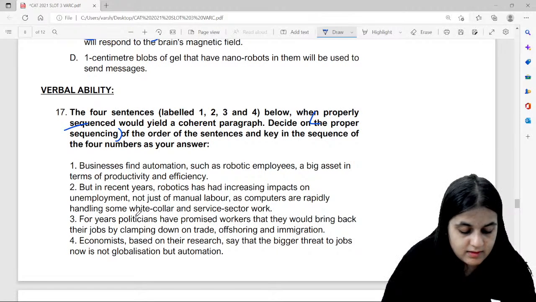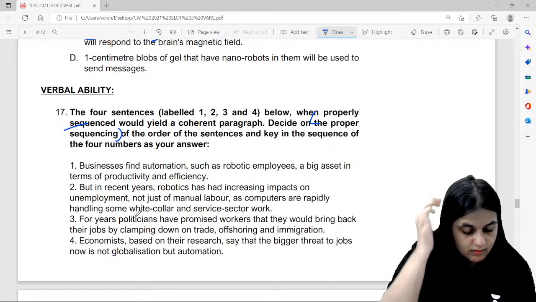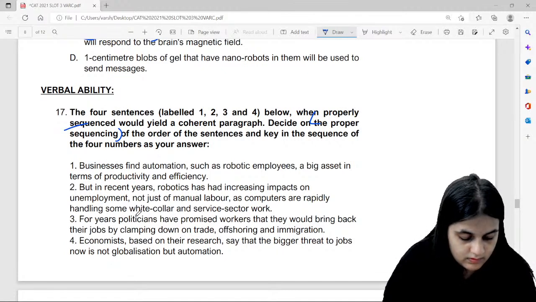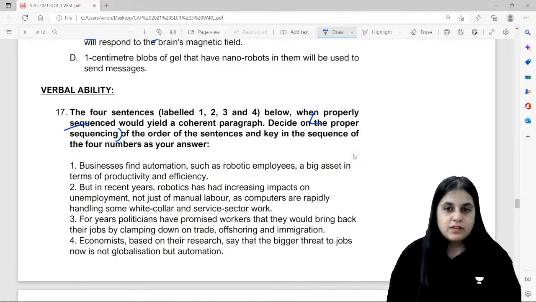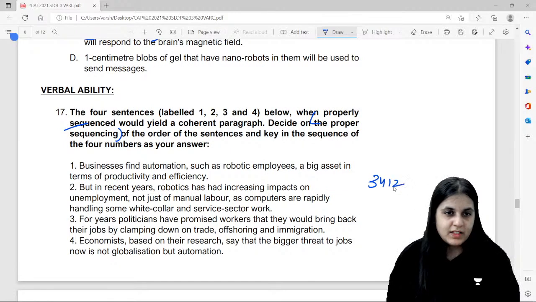Okay, come on guys. Wonderful. The answer to this question is 3412. Let's check this out. Businesses find automation such as robotic employees a big asset in terms of productivity and efficiency. That can be your opener. But in recent years, robotics has had increasing impacts on unemployment, not just of manual labor. So this is negative, and there's an important keyword, but.